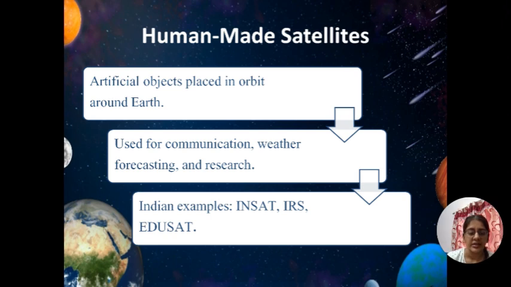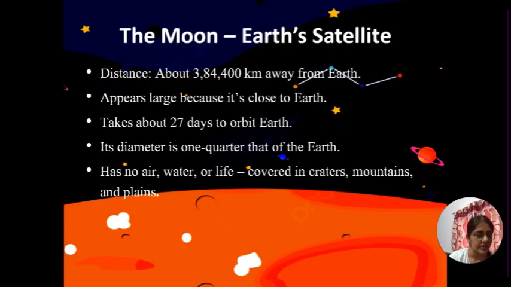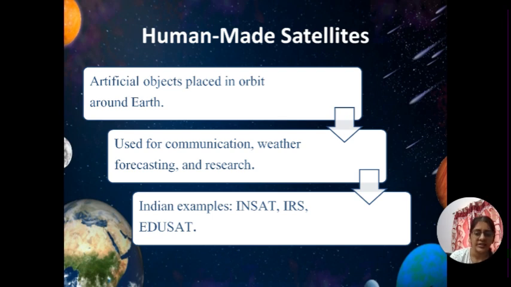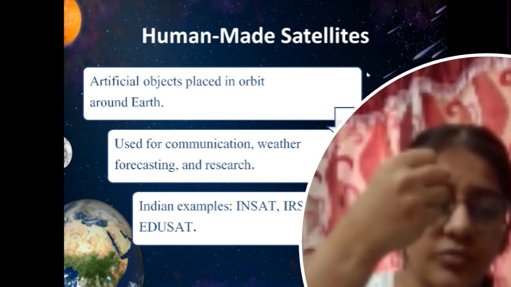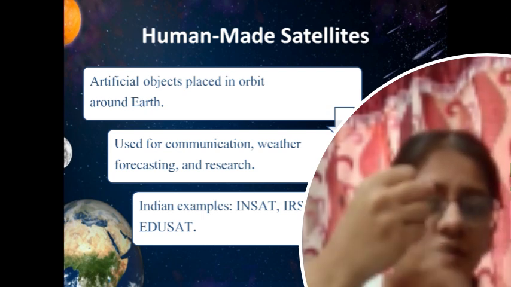Then come human-made satellites. The moon was a natural satellite of Earth. And human-made satellites are artificial objects. These are not natural. These are made by humans. Why are they made? They are made to be placed in orbit around Earth. If this is Earth, then these human-made satellites are placed in orbit. Why are they placed?